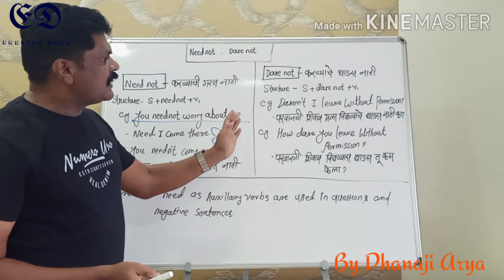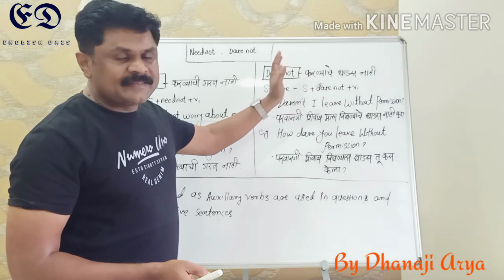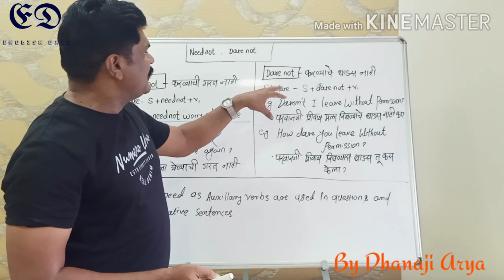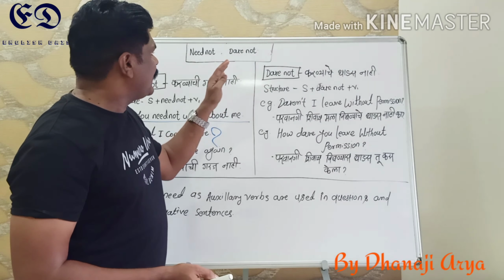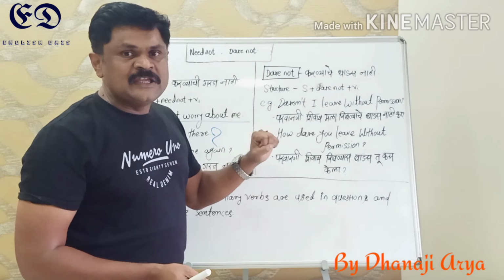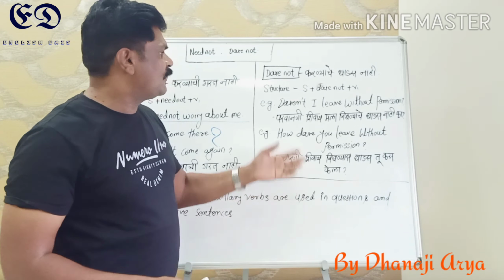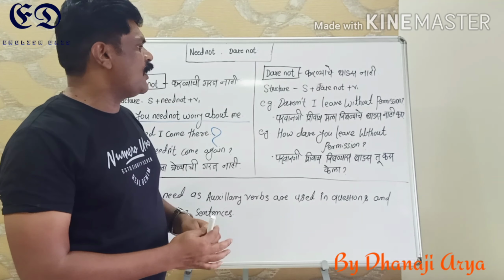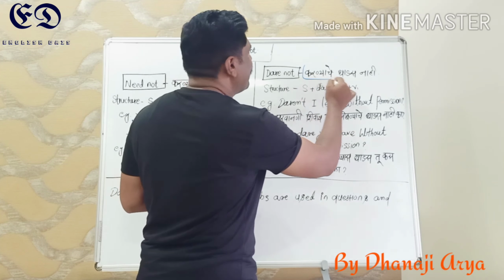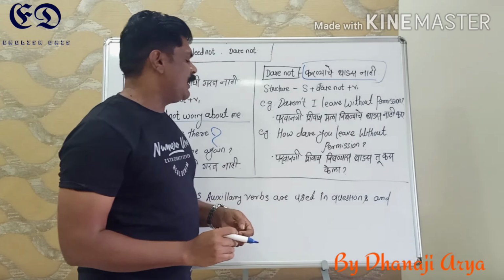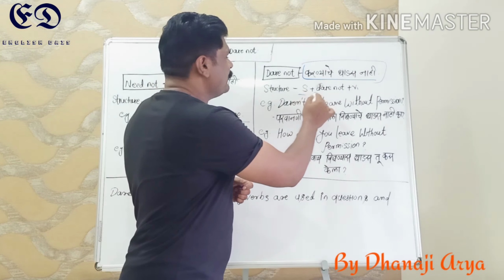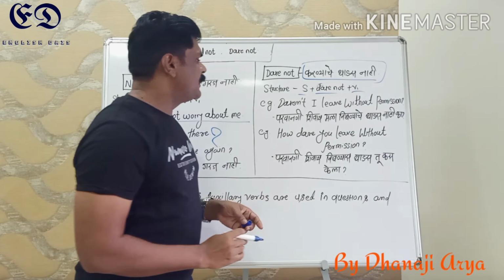Now we will turn towards dare not. The common thing about both dare not and need not is that both are not used in positive sentences. The meaning of dare not is करण्याचे धाडस नाही. So what is the structure? Subject, dare not plus verb's first form.